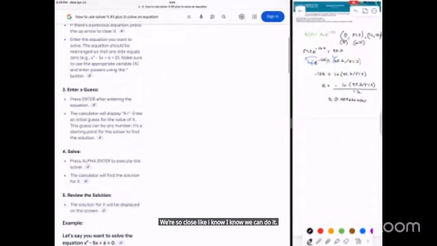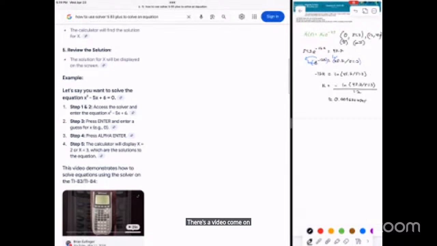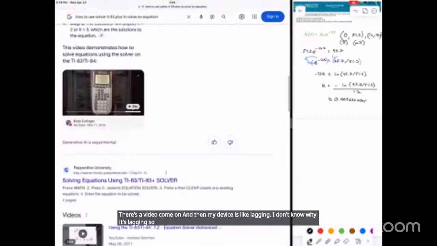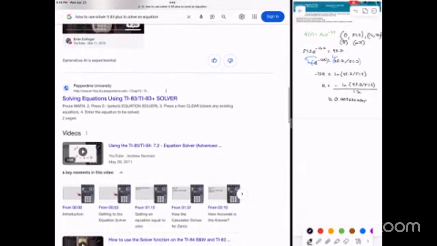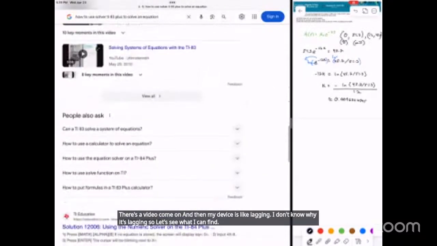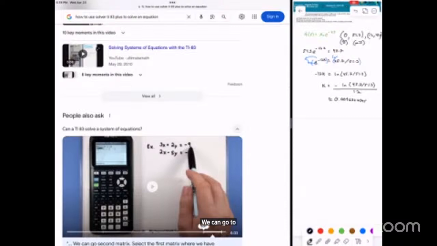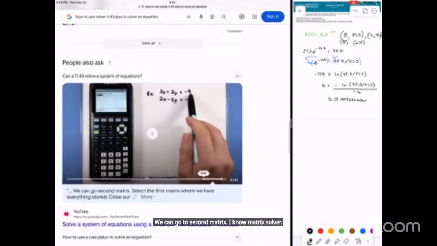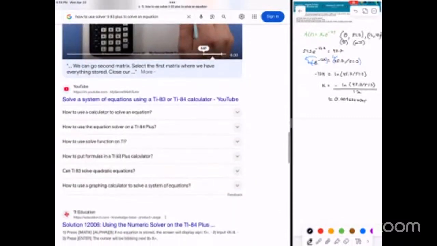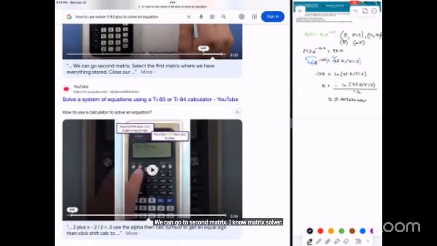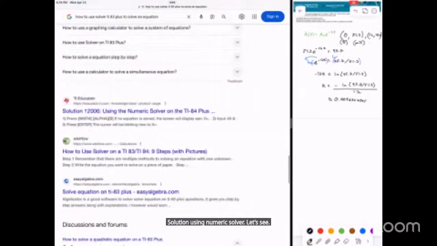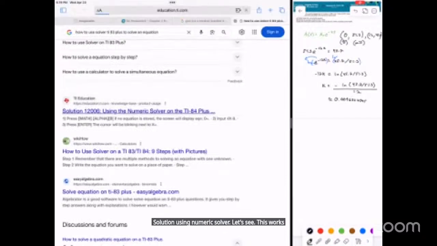There's a video. Come on. And then my device is like lagging. I don't know why it's lagging. So let's see if I can find. We can go to second matrix. I know matrix solver. Solution using numeric solver. Let's see if this one works. With pictures. Okay, that's the one I want. Go back.